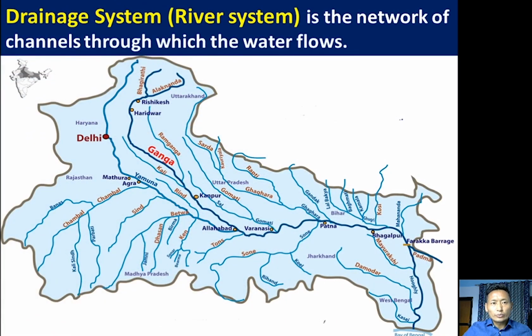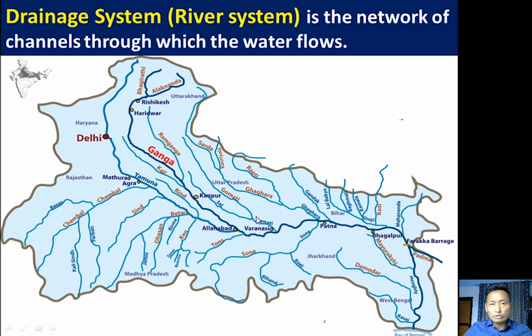What is next? We need to know the meaning of drainage system or river system. Drainage system or river system means the same. Drainage system means the network of channels through which river waters flow. Here we have the river Ganga, and this river Ganga is joined by many tributaries. These tributaries and the river Ganga give a connectivity or a channel or a network. This is called drainage system or river system.